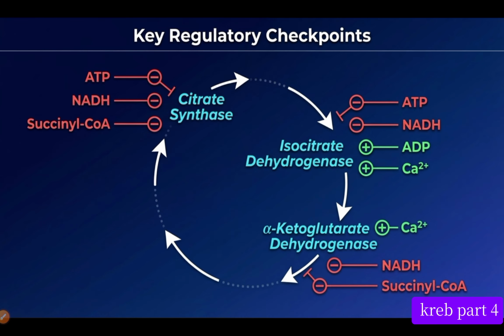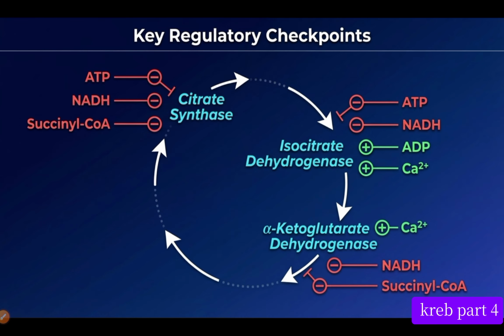This is also happening to isocitrate dehydrogenase. Isocitrate dehydrogenase is inhibited by ATP and NADH. ATP and NADH start inhibiting isocitrate dehydrogenase, telling it we have enough ATP and NADH, please stop producing. While ADP and calcium ion, on the other hand, stimulate isocitrate dehydrogenase. Remember, whenever there is a high level of ADP, there is a low level of ATP.